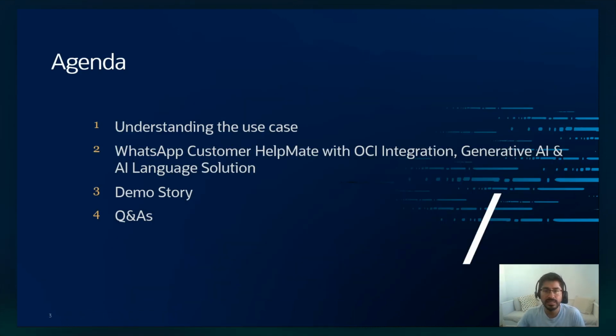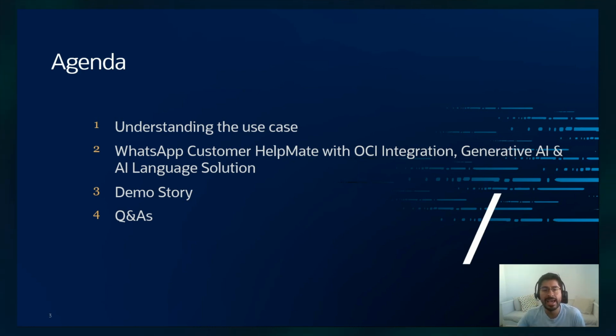So let's deep dive on the agenda. The first thing we'll do is explain and understand what the customer or business use case is around this solution. Then I will deep dive on the solution itself, where we will see the different components of the WhatsApp customer HelpMate solution.